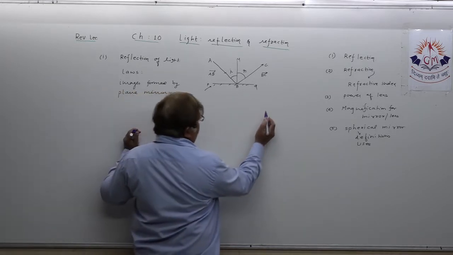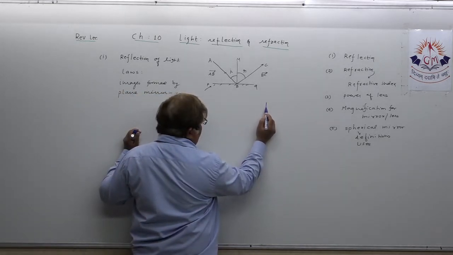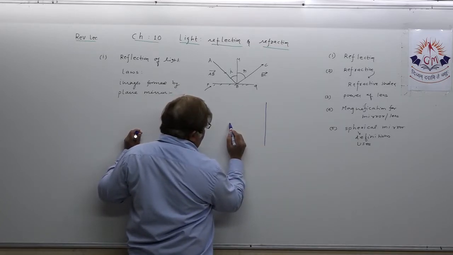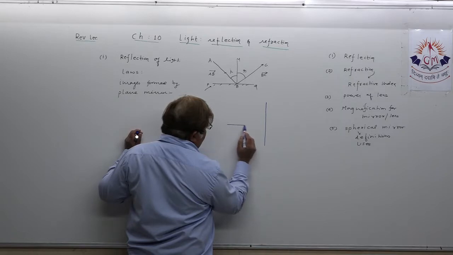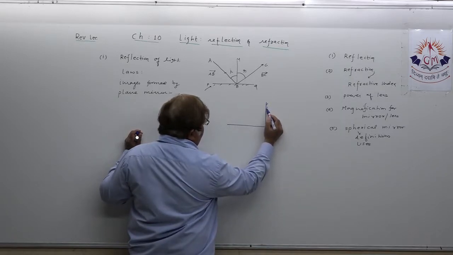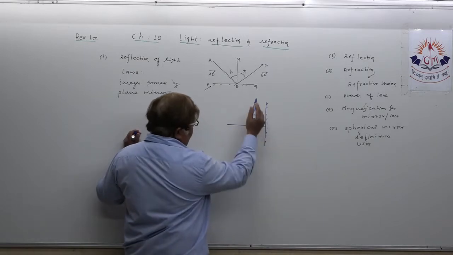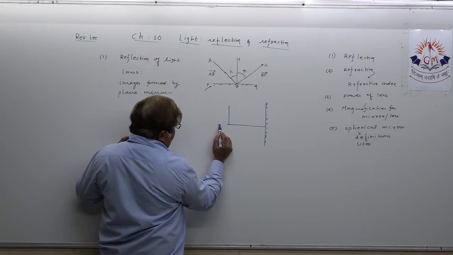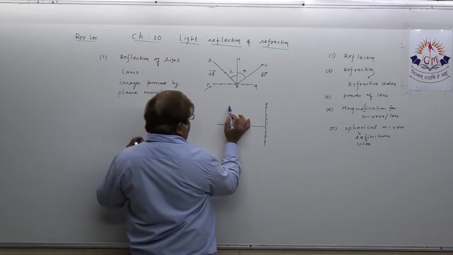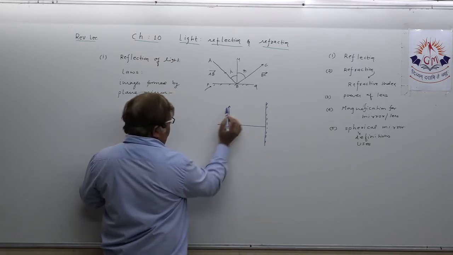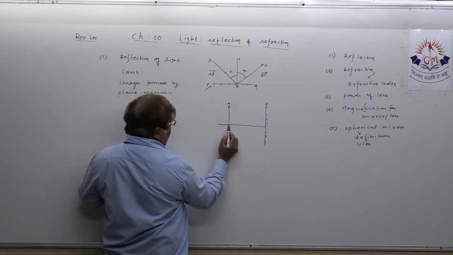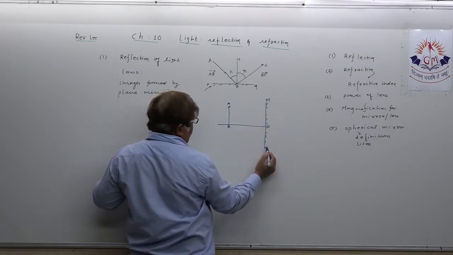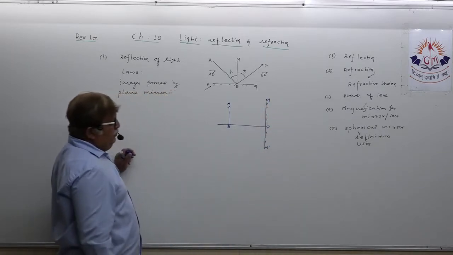Suppose this is a plane mirror. I have also explained this in the regular course of lecture. This is going to be the opaque area. Suppose this is the object, just to make you understand. So to form the image, suppose AB is the object, O is the pole of the mirror and MM dash is the aperture of the reflecting surface.